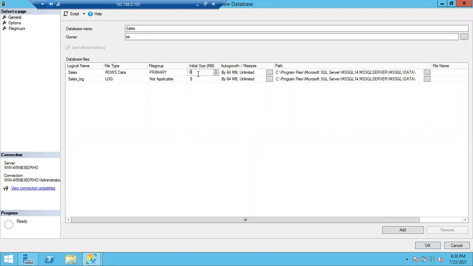In case you want to increase it, you can increase it, not an issue. If you want to keep 1024 MB, it will automatically create a database with 1 GB. 1024 MB means 1 GB, right? But 8 MB is fine for me. Later I'll increase it or I'll turn the data auto growth on, and in that case it is also going to work. So initially you can keep it as it is, 8 MB, 8 MB.